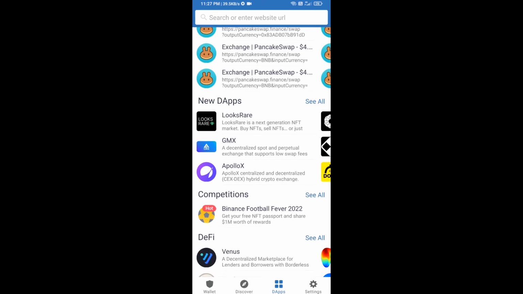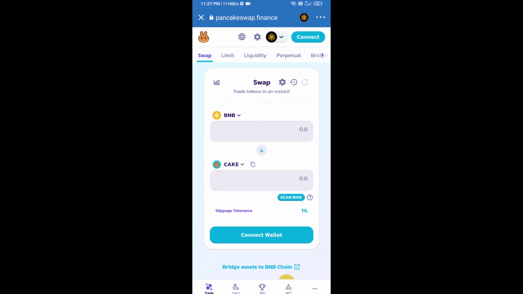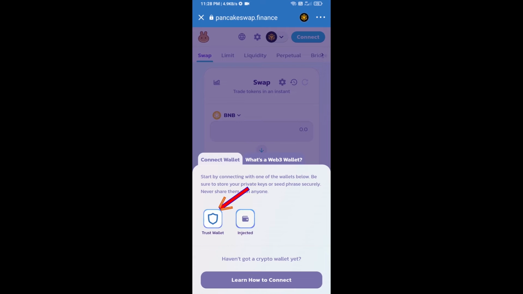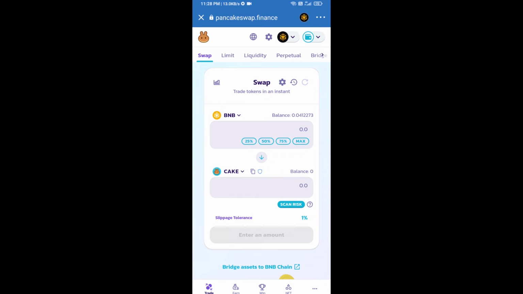and go to PancakeSwap exchange. Click on PancakeSwap. After that, you will connect the PancakeSwap exchange to Trust Wallet. Click on Connect Wallet. Then click on Trust Wallet. So Trust Wallet has been successfully connected to the PancakeSwap exchange.